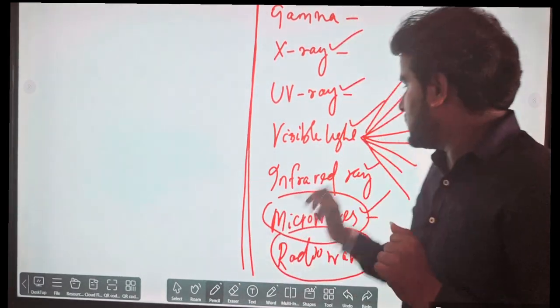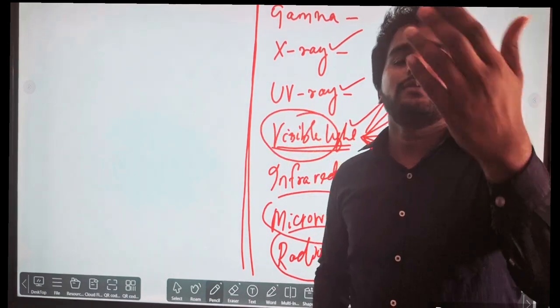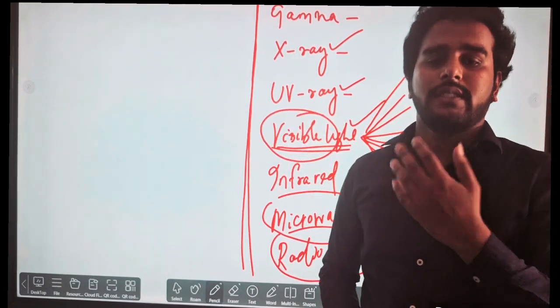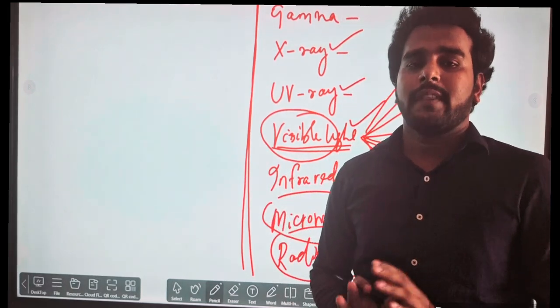But what will we learn in this part? What does visible mean? Visible means what we are observing, what we are seeing. Whatever is visible to us, we will study all that. Okay, that is the point.